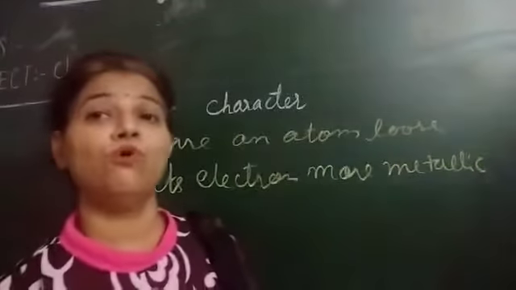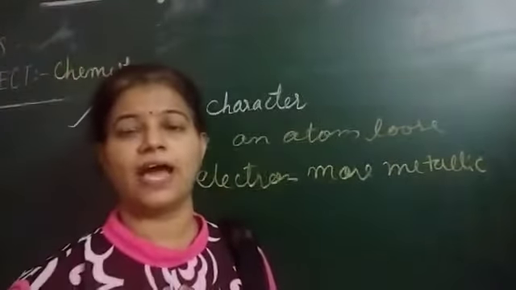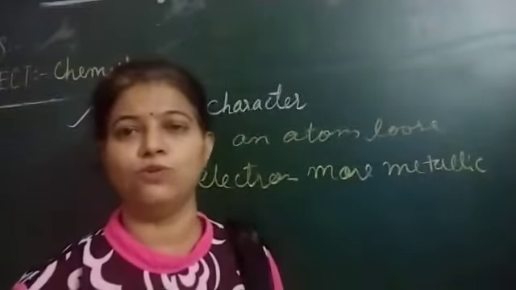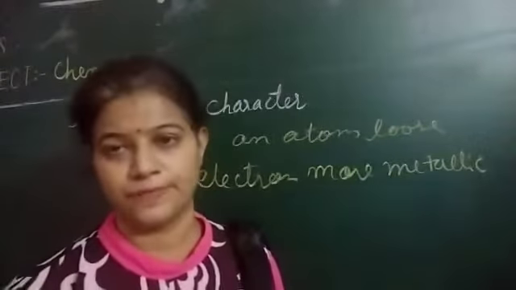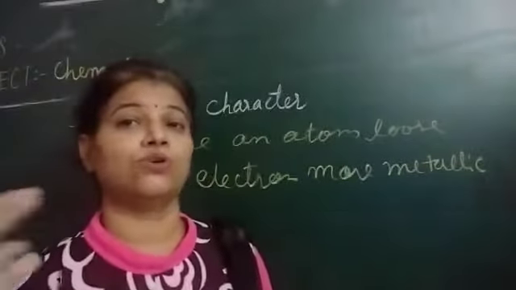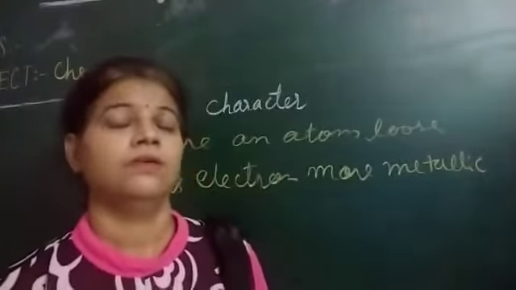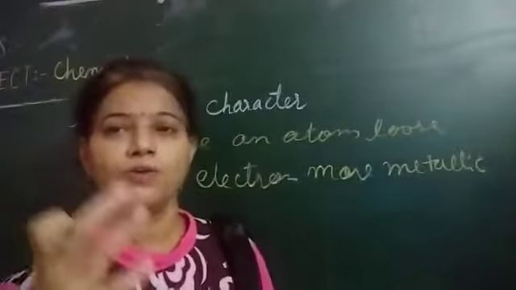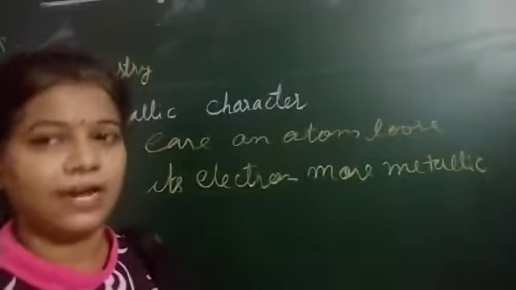As we move from left to right, we know that ionization energy value goes on decreasing, right? But the electronegativity value goes on increasing. First we concentrate on the ionization energy value or the metallic character.